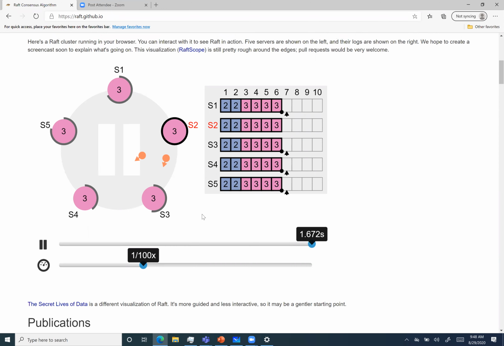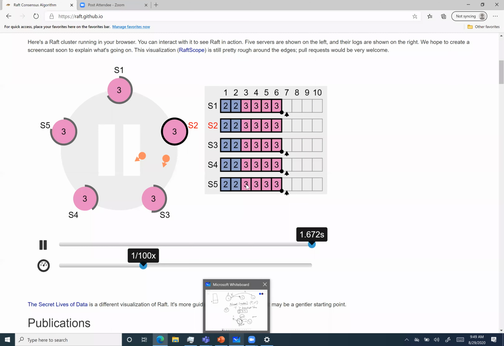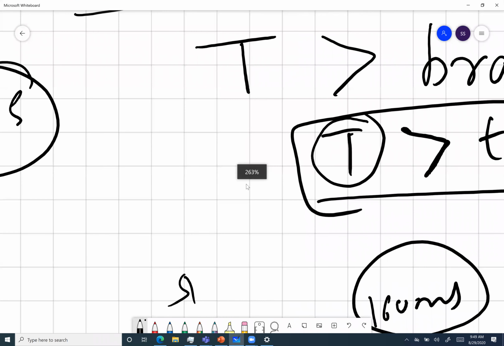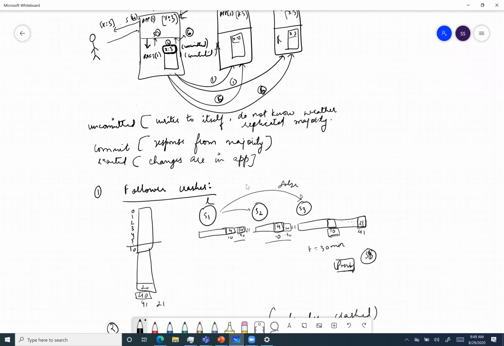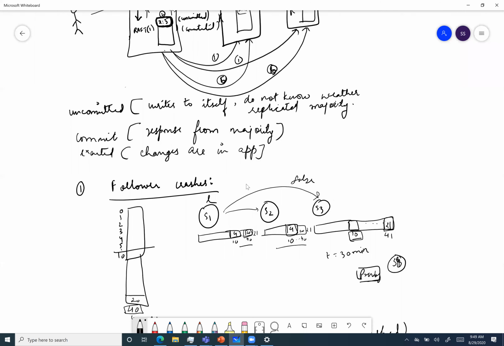Are you going to talk about the uncommit later? Yeah, uncommitted, I actually kind of showed, but uncommitted is the state where the values are not committed. Basically, it is not replicated to the majority. So I actually spoke about it. Let me bring up the whiteboard. The 3 states that are possible. Yeah, I'm sorry, not about uncommit, but about rollback. Rollback. There is no rollback as such.